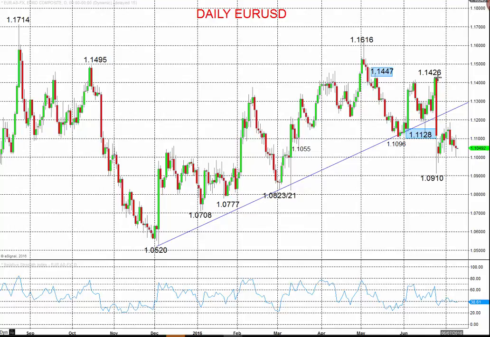You can see the sell-off, this big sell-off that we saw after the Brexit vote, the UK vote to leave the EU, plunging us down through supports at 111.28, 110.96, 110.55 down to 109.10, and that set up a far more bearish theme, a more significant top formation, a more negative bias for lower targets below 109.10 towards 108.23, 107.77,